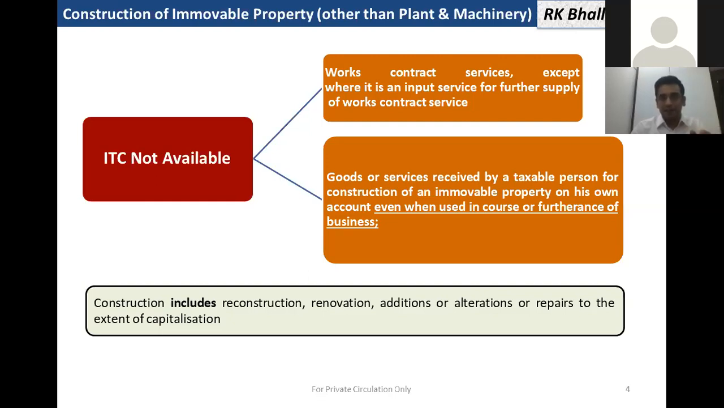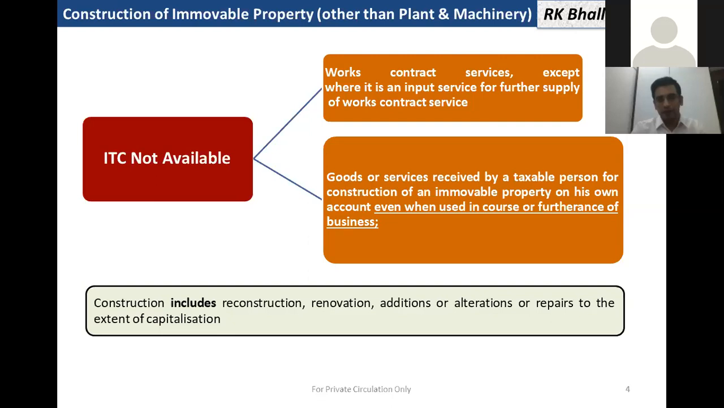Section 17(5)(c) says that input shall not be allowed in case of works contract services received, except where it is an input service for further supply of works contract service. So the works contract service input is barred except when I am further providing the same service. Also, section 17(5)(d) states that goods or services received by a taxable person for construction of an immovable property on his own account, even when used in the course or furtherance of business, are barred.